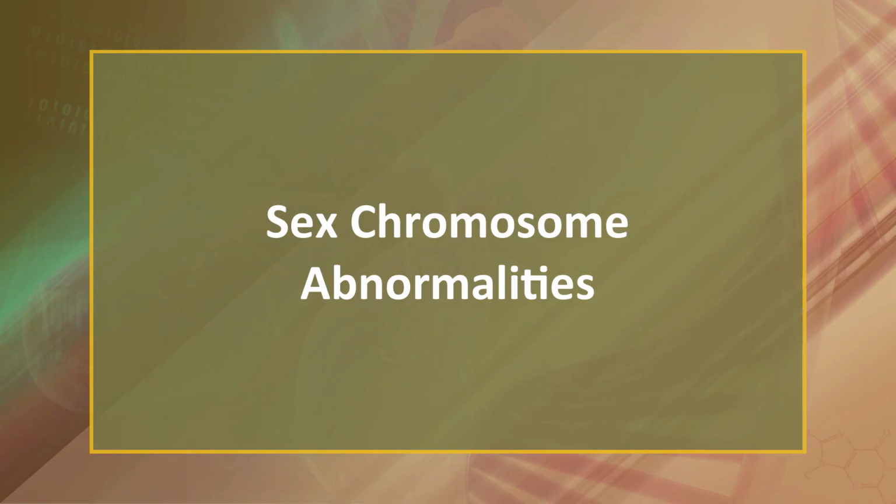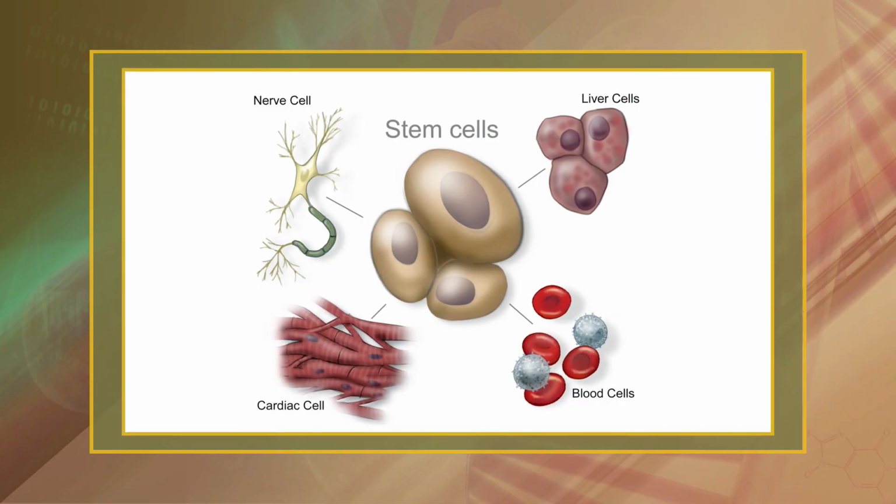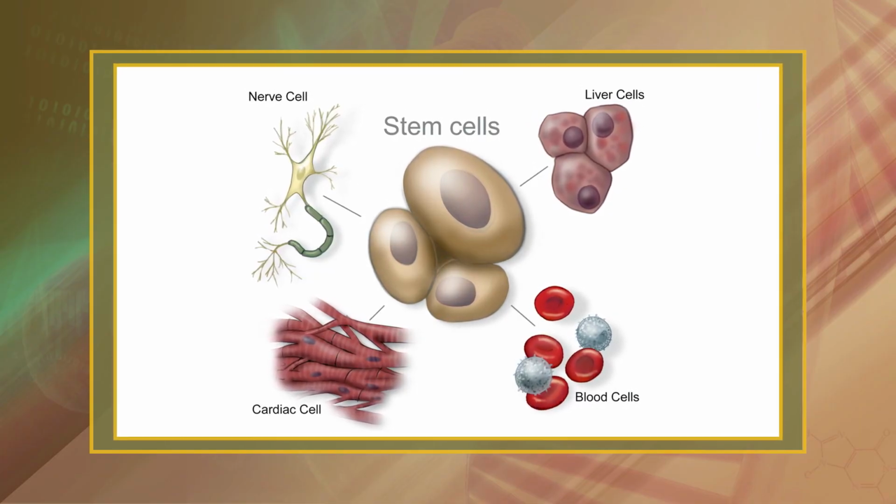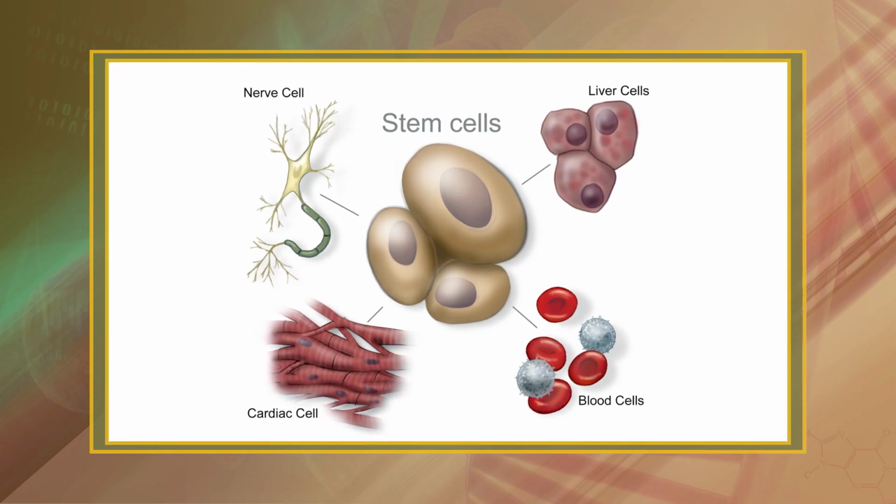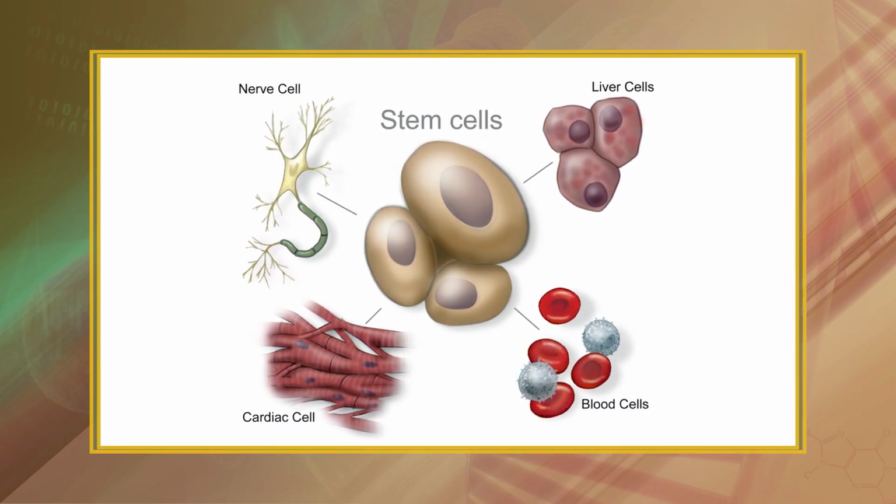Now let's discuss sex chromosome abnormalities. The consequences of a chromosomal aberration depend on the genes that are affected and the type of cell in which it occurs. If the aberration occurs in a somatic cell, the consequences are generally minimal because only a few cells of the body are usually affected. On rare occasions, however, a somatic cell carrying an aberration may be transformed into a malignant cell, which can grow into a cancerous tumor. Chromosomal aberrations that occur during meiosis, particularly as a result of abnormal crossing over, can be transmitted to the next generation.